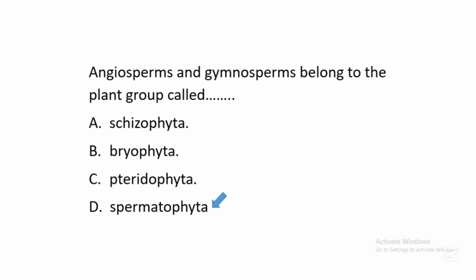So these Spermatophyta, or the organisms that belong to this group known as Spermatophyta, are the angiosperms and the gymnosperms. And research has shown that angiosperms and gymnosperms are the most complex plants among other plants we have on the surface of the earth. So they belong to this group known as Spermatophyta.